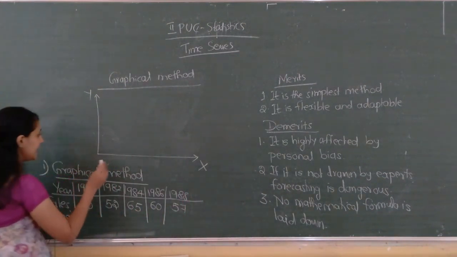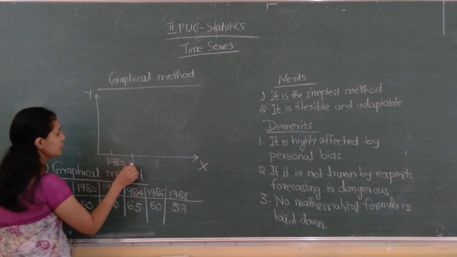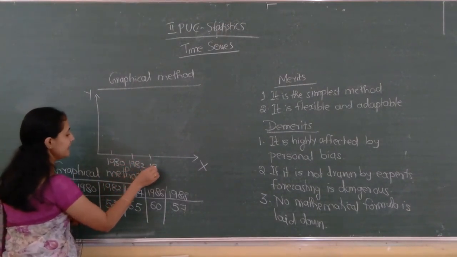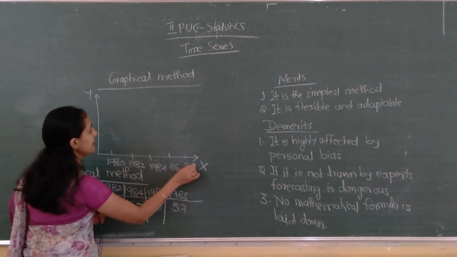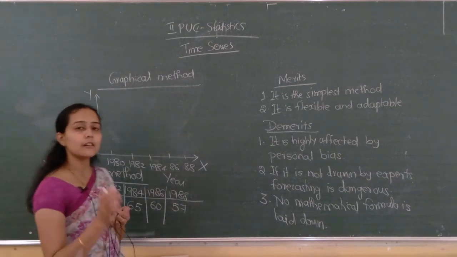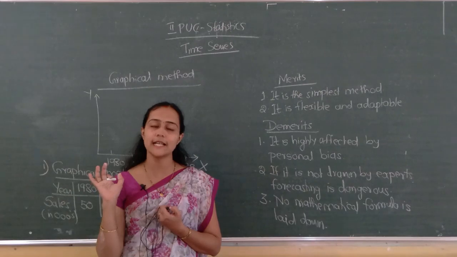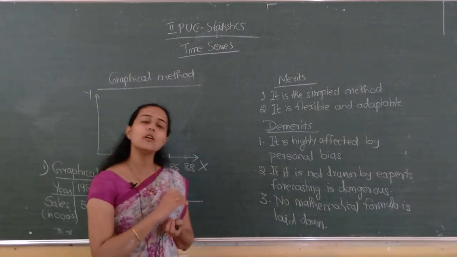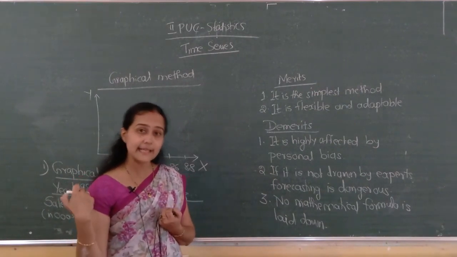So the time is 1980, next 1982, next 1984, 1986, 1988. Here you have to write the year. So along the x axis, always take year or time. Next, along the y axis, the other variable. The other variable here is given as sales.